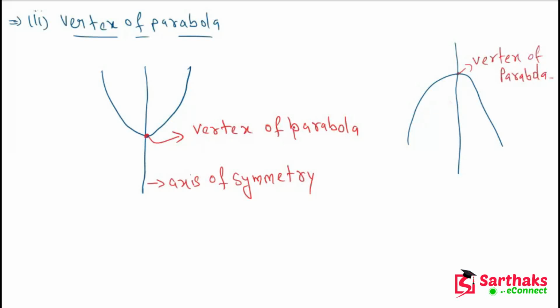Okay, my dear friends, I hope you understand the concept of vertex of parabola and axis of symmetry.